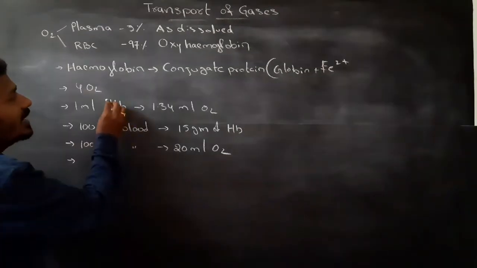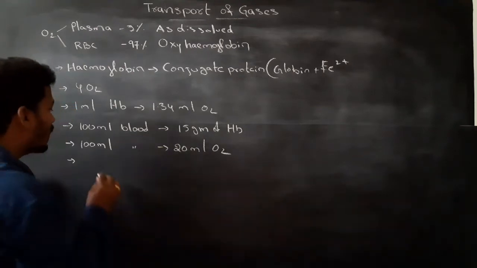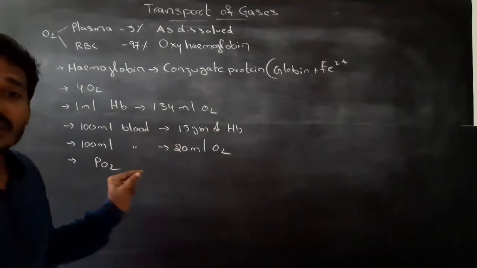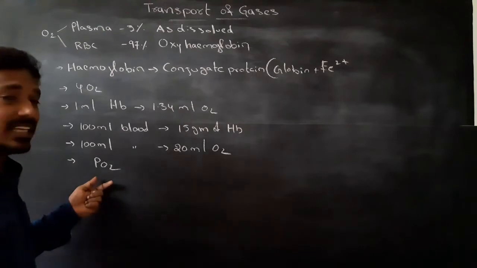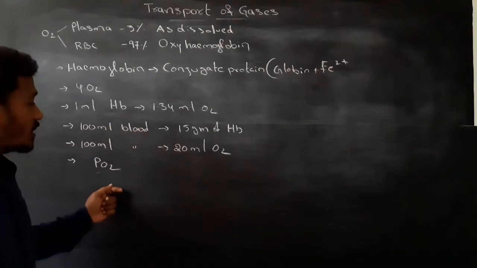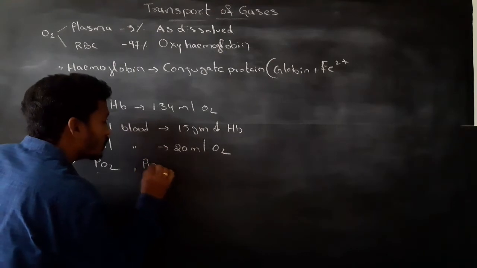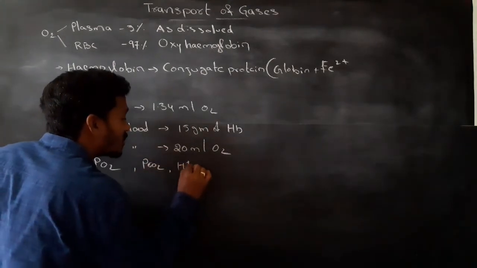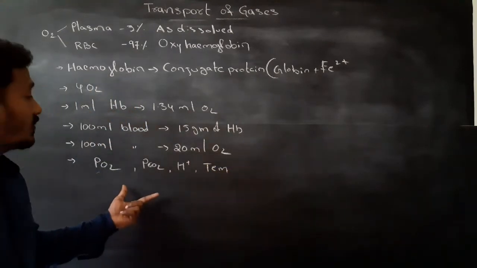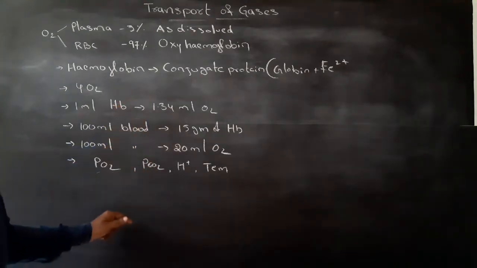Next, the binding of oxygen with hemoglobin primarily depends on the partial pressure of O2, and other factors are also included. These are PCO2, H plus ion concentration, and temperature. These factors affect the binding of oxygen with hemoglobin.